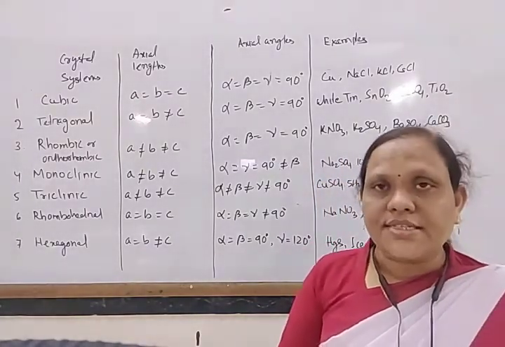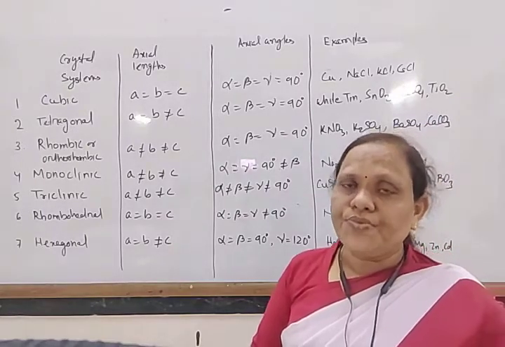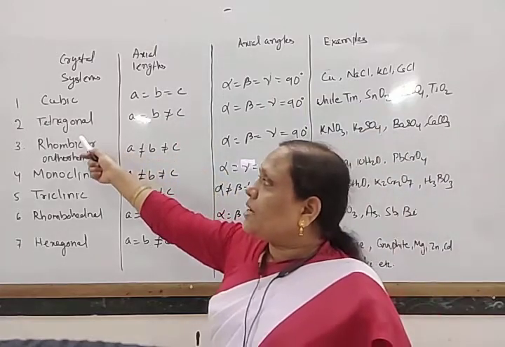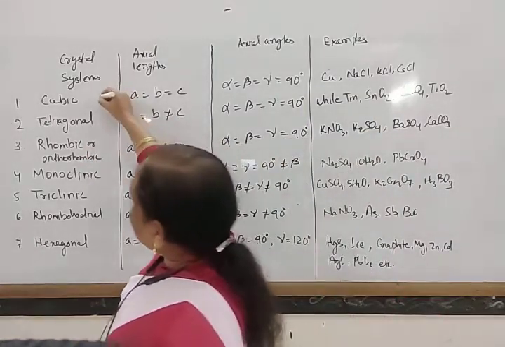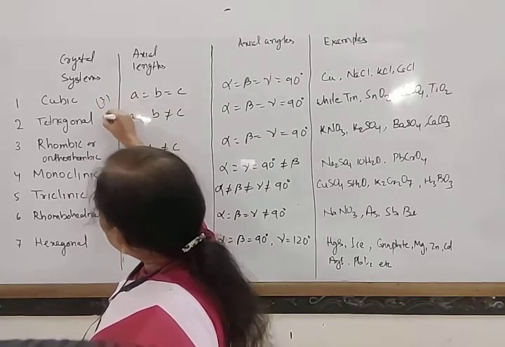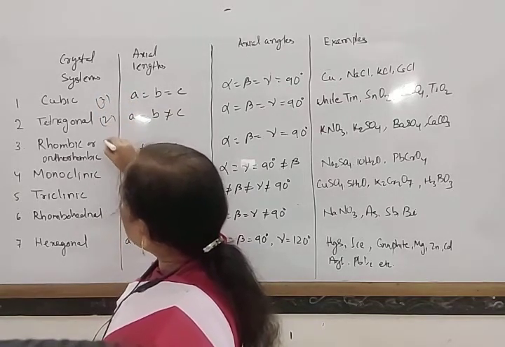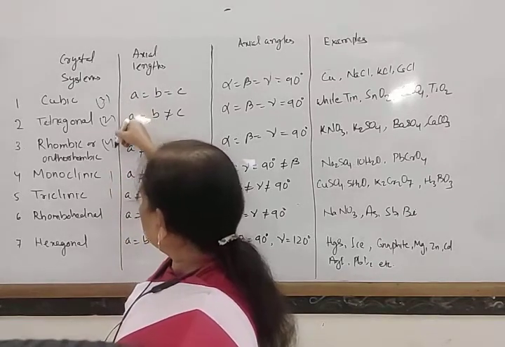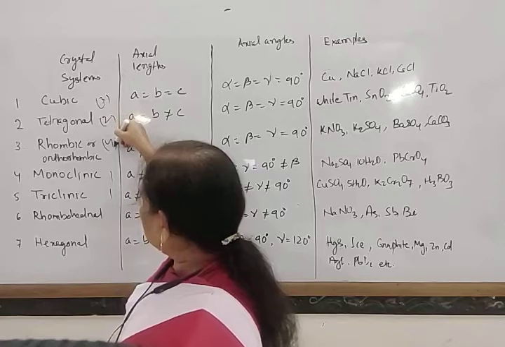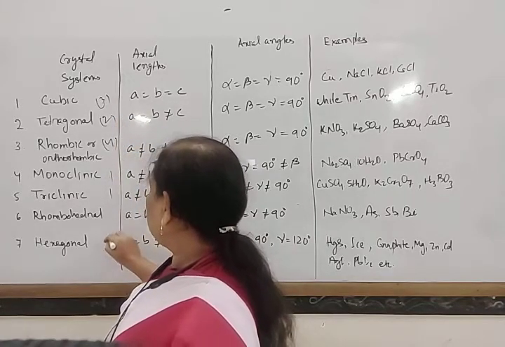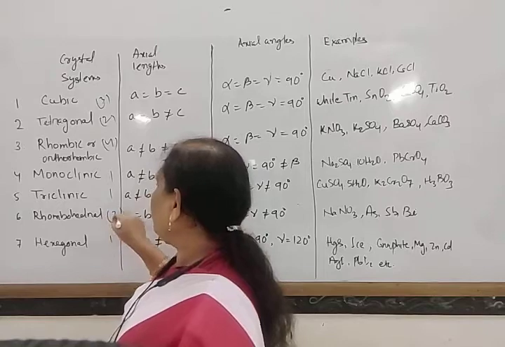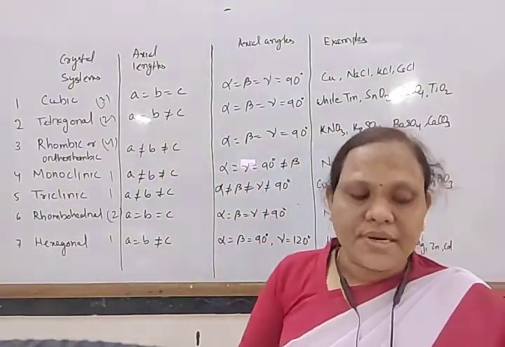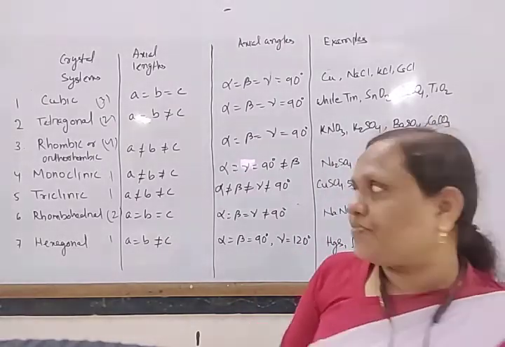So there are 7 crystal systems, which are again classified into 14 types. Cubic is classified into 3 types, tetragonal into 2 types, this is of 4 types, this is 1, and this one is of 2 types. In this way, all these are classified into different types of unit cells.